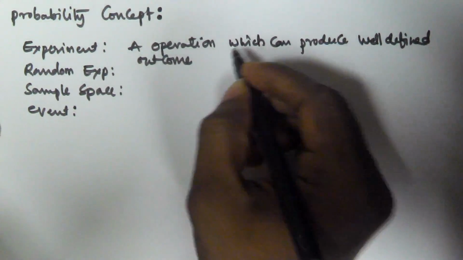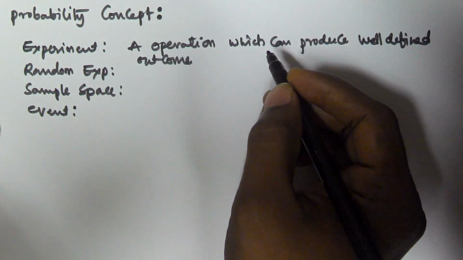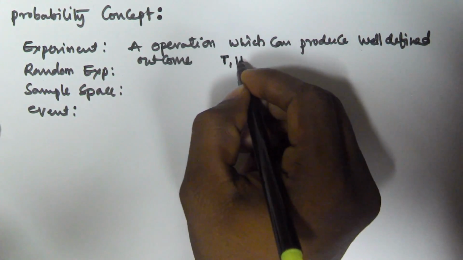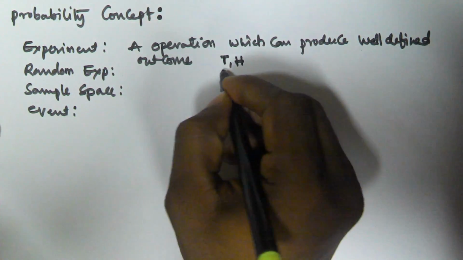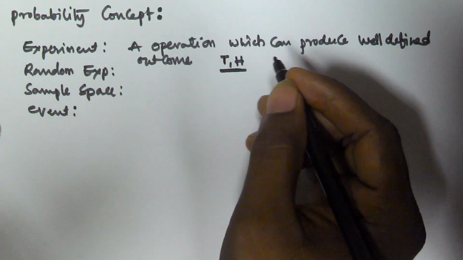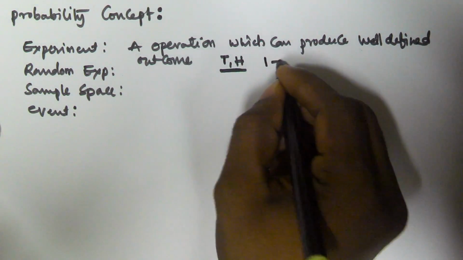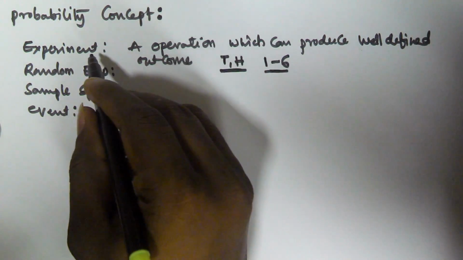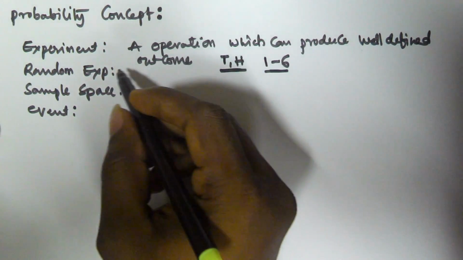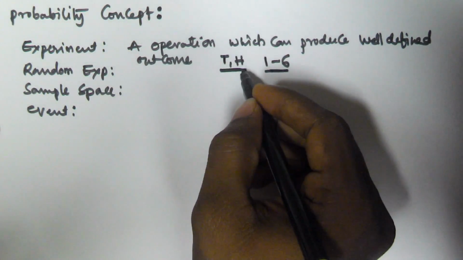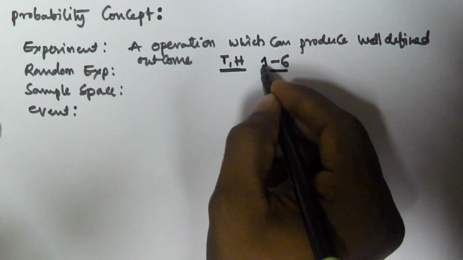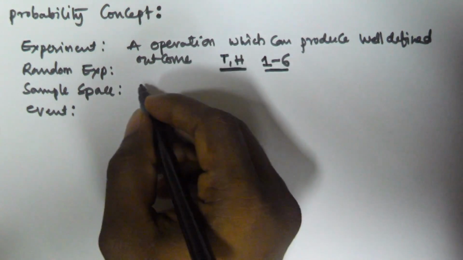For example, tossing a coin. Tossing the coin will give a well-defined outcome, which may be tail or head. Another example, throwing a dice. When you are throwing a dice, the output may be 1 to 6. So that is called an experiment. An operation which can produce a well-defined outcome is called an experiment, for example tossing a coin or throwing a dice.